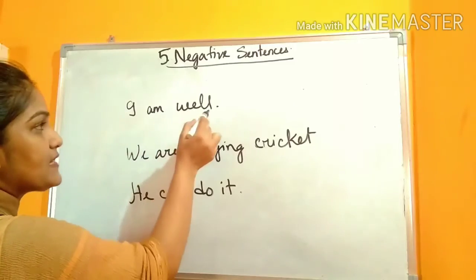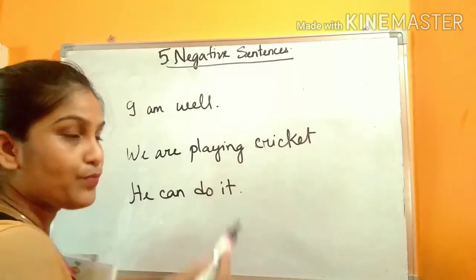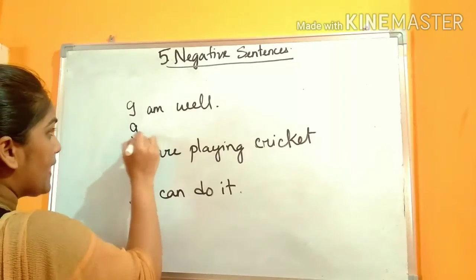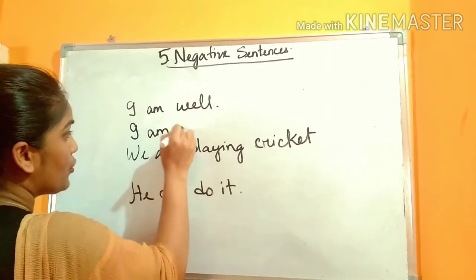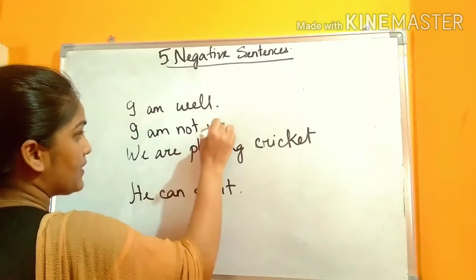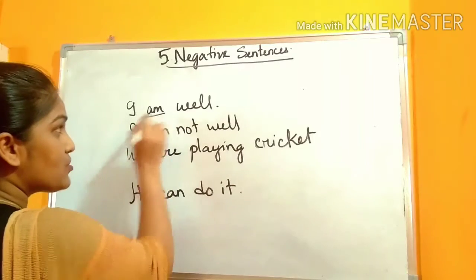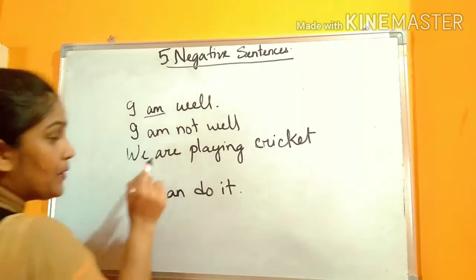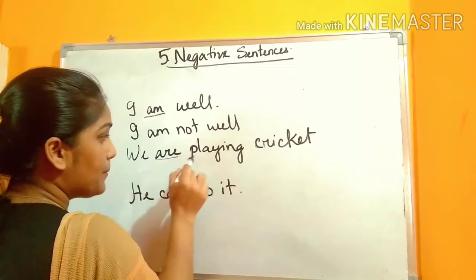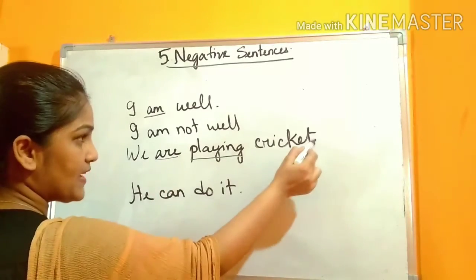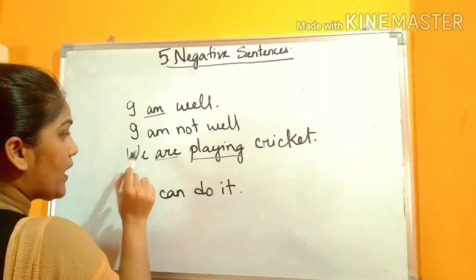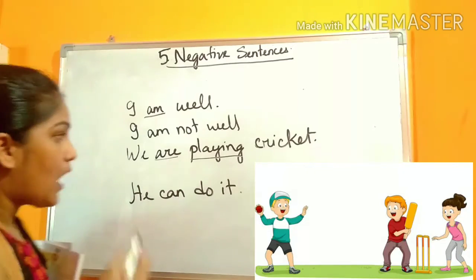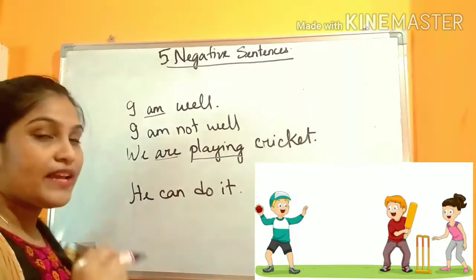To make this sentence negative, what can we do? We can use not: I am not well. Here there is only one verb. But if there are more verbs, like in this positive, declarative sentence, we are playing cricket, how can you make this sentence into negative?